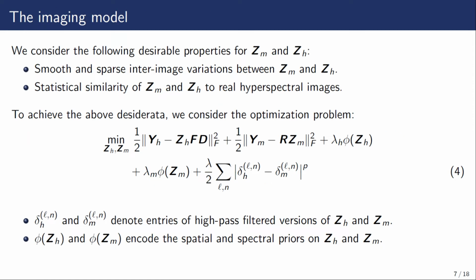In this work, we consider the following desirable properties for the high-resolution images. First, the inter-image divergence between ZH and Zm should be smooth and sparse. Second, ZH and Zm should be similar to real-world hyperspectral images. We write the optimization problem as follows. The last regularization term enforces the smoothness and sparsity of inter-image variations, while the phi ZH and the phi Zm encode the spatial and spectral priors.